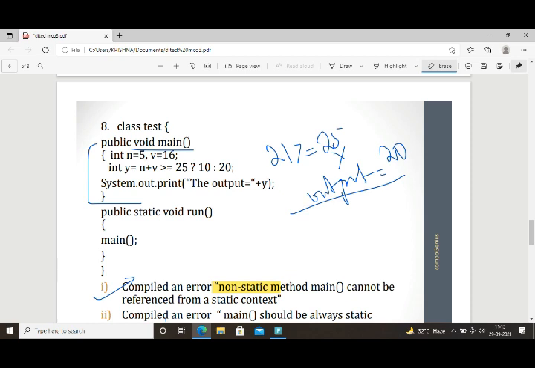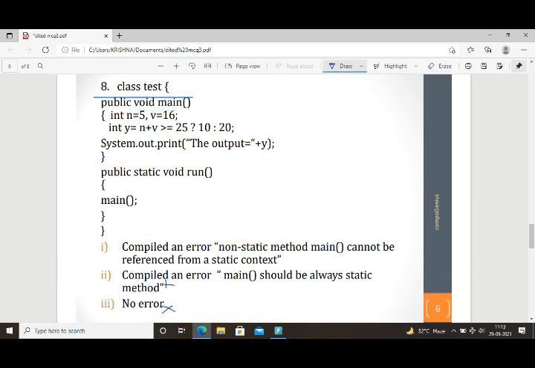Okay, so the next one, the same question. Class name is test. Method name public void main. Inside the main method, this is non-static again. This is a static method. Inside the static method, we have called the non-static one. So we know that a compiled error will be there. We can't get the proper output. So what is the option? Which option is the right one?